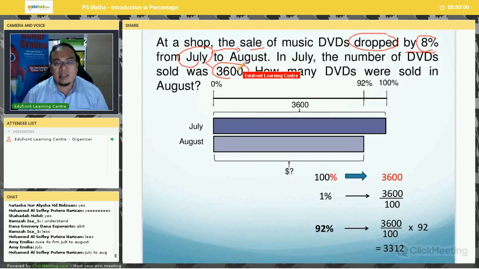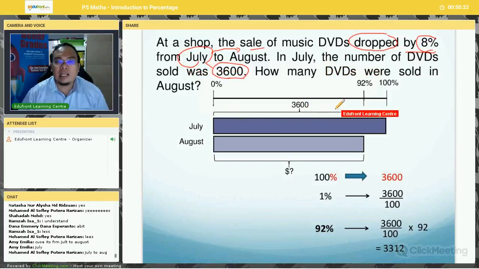They just accept it and take it as the correct answer. Okay, so as you are reading the question, as you are doing it, you must be checking and thinking at the same time, that your answer must be less than 3,600. Okay, now let's see how this is done.